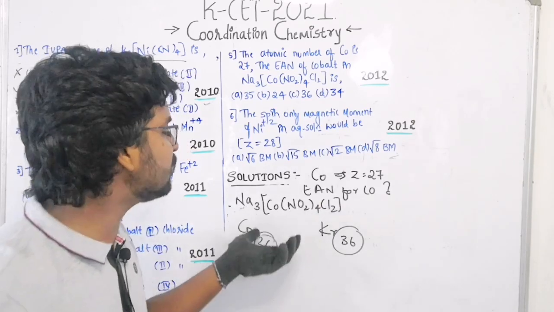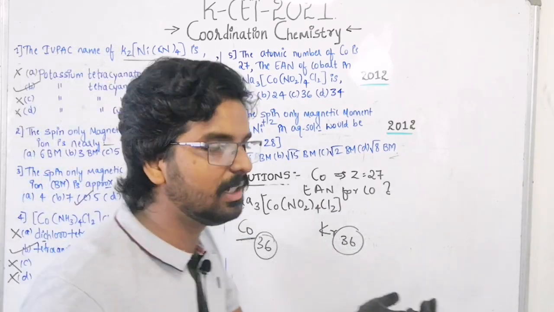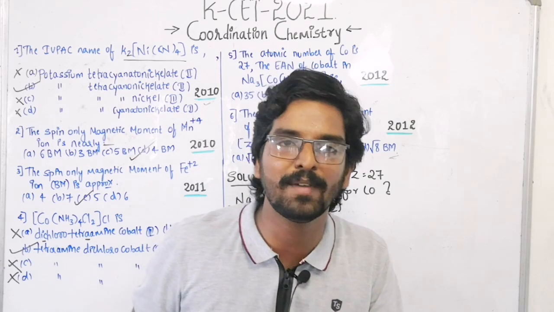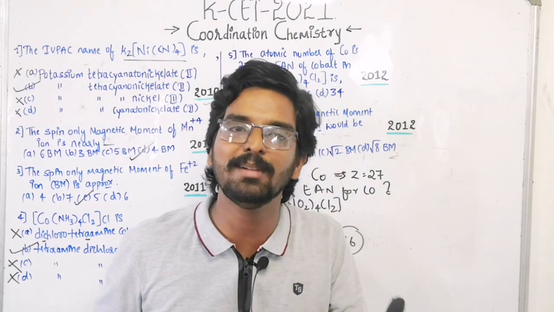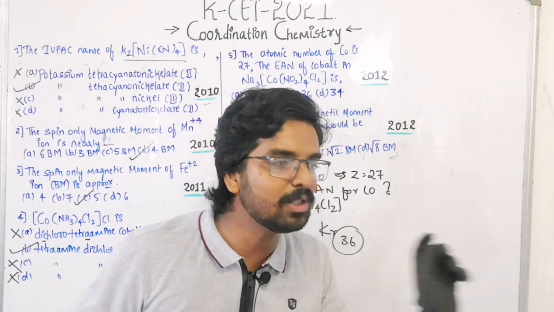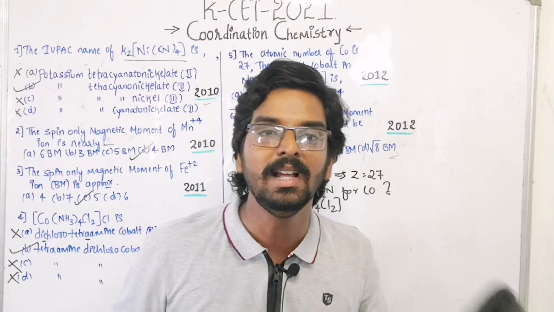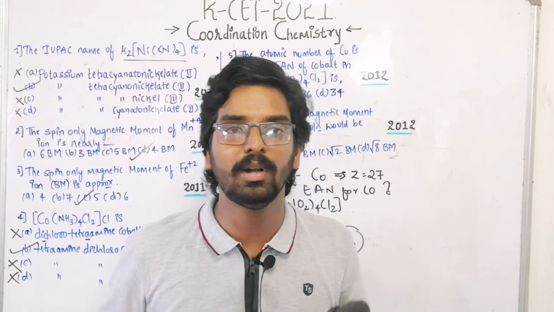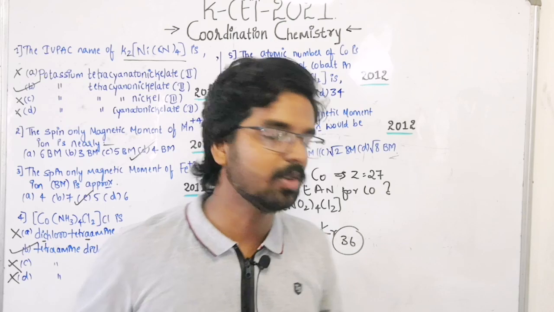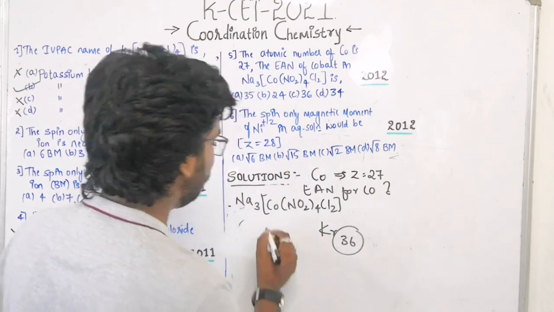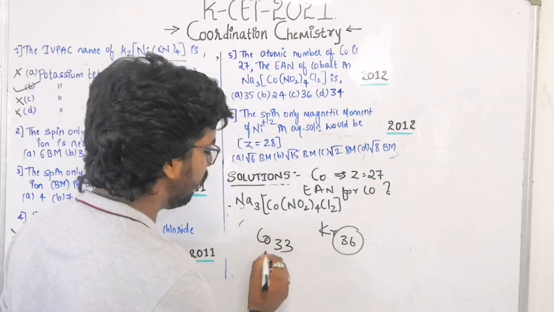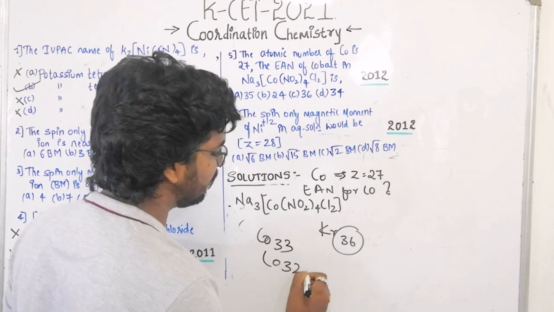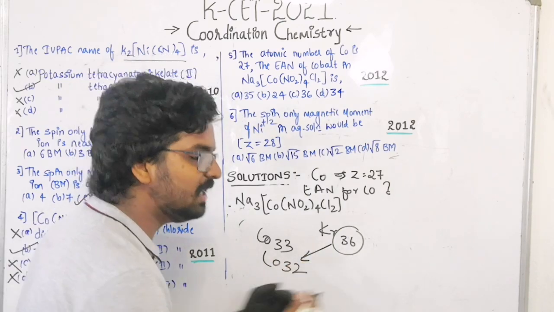So for each complex, if the total number of electrons within the central metal atom or ion is near to the nearest noble gas atomic number, then that type of complex we call a stable complex. Sometimes the central metal atom carries less. Cobalt may carry 33, or cobalt may have 32 electrons in it. So it is somewhat far away from the nearest noble gas.